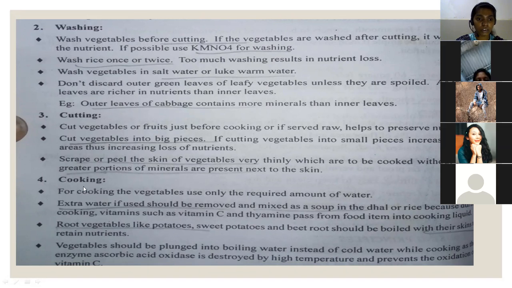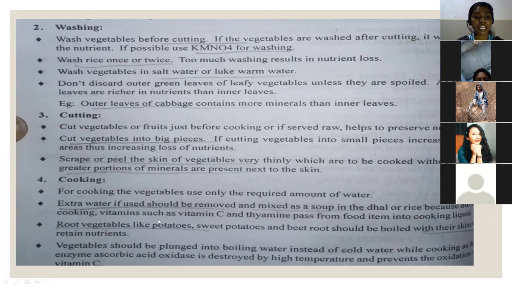And the fourth principle is cooking. For cooking the vegetables, use only the required amount of water. So we should not use more water. And extra water, if used, should be removed and mixed as a soup in the dal or rice, because during cooking, vitamins such as vitamin C and thiamine pass from the food item into the cooking liquid. So see, too much cooking and too much water are causing vitamin C and thiamine to be lost. So excessive water should be avoided.